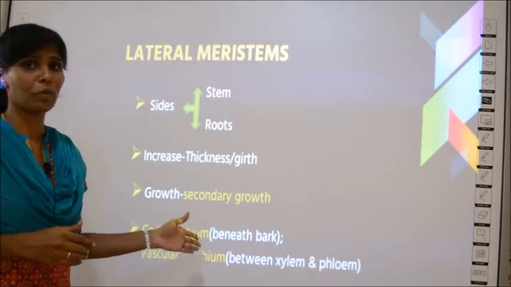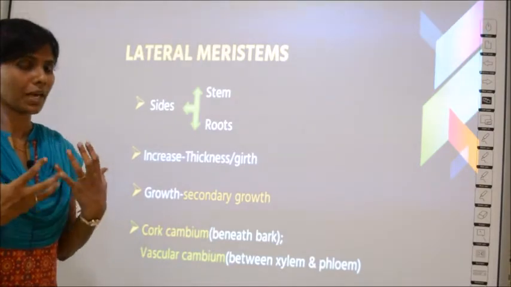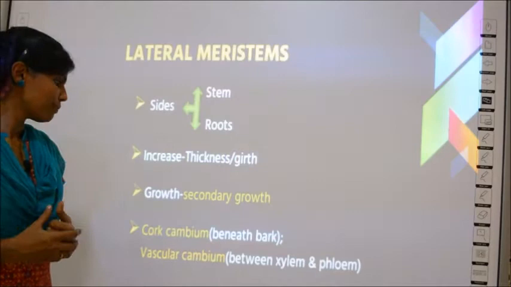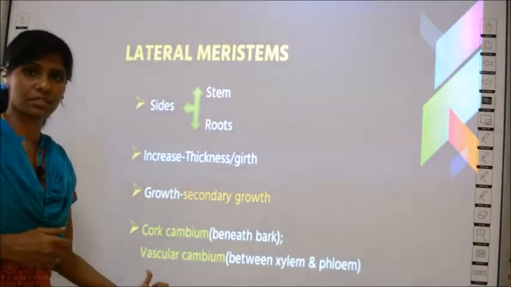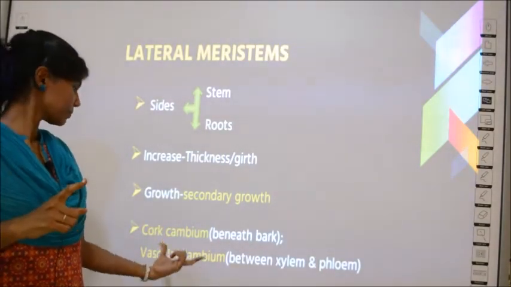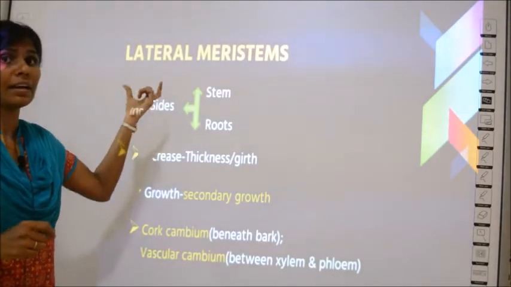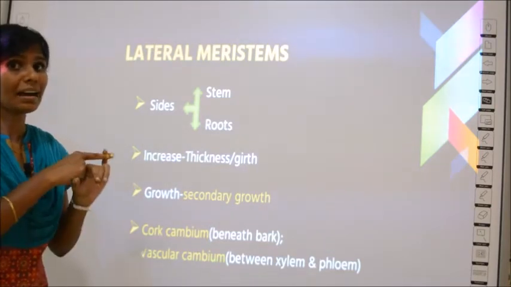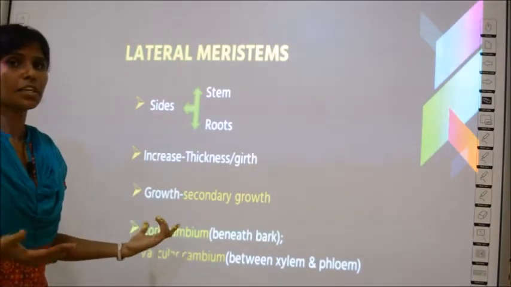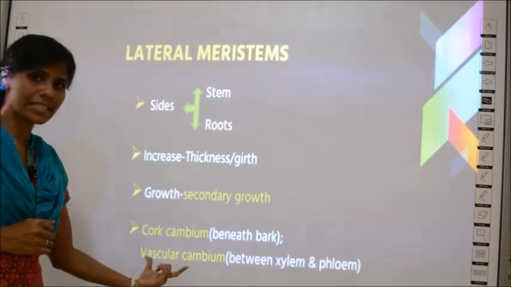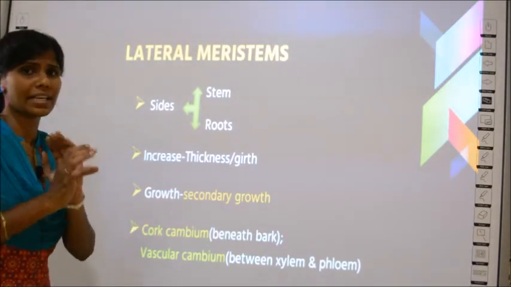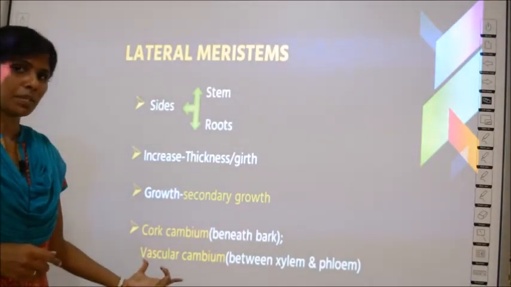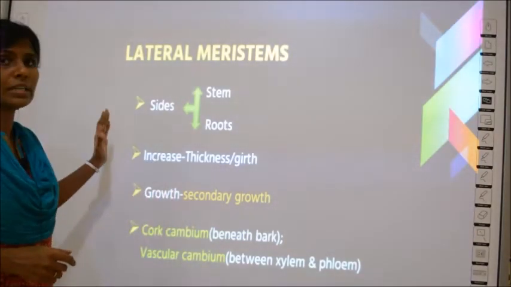These both are important from the exam point of view. They may ask you what is the speciality of lateral meristems, or which type of meristems have cork cambium and vascular cambium. You have to write that they are present only in lateral meristems, because in apical and intercalary meristems these are absent. So cork cambium is below the bark and vascular cambium is in between, like a sandwich between xylem and phloem. So these are all about lateral meristems.